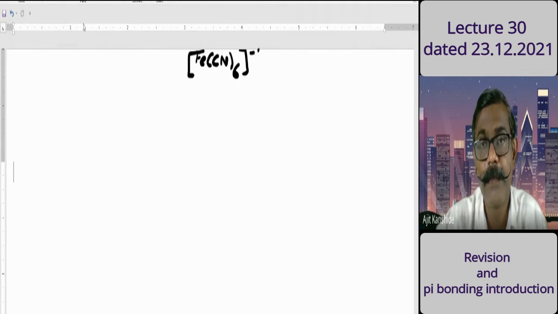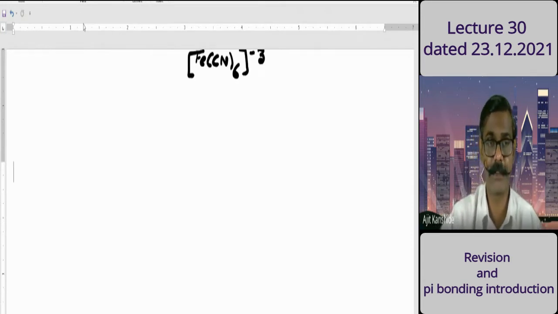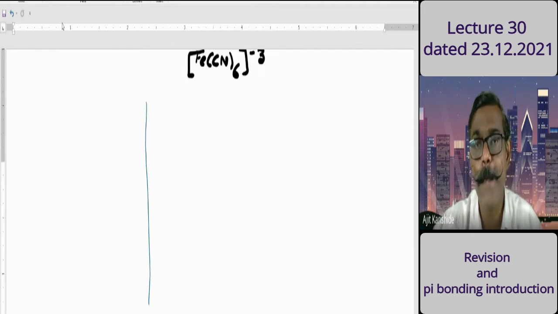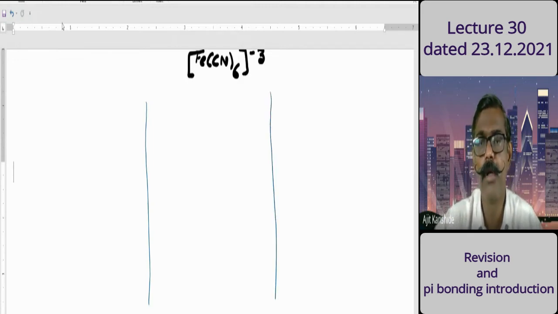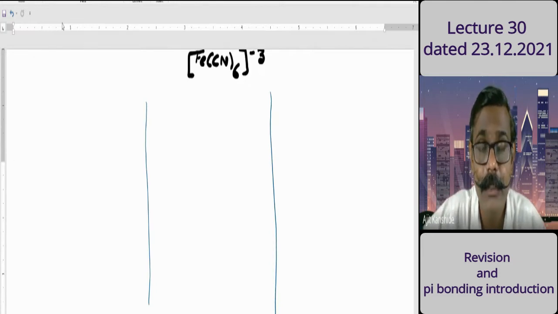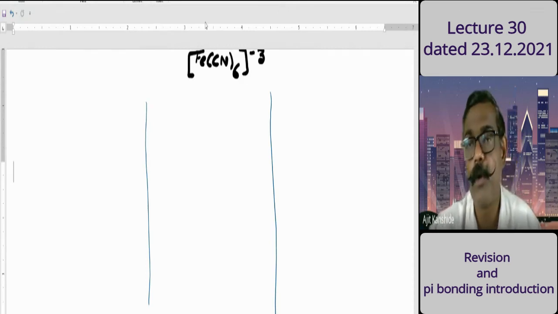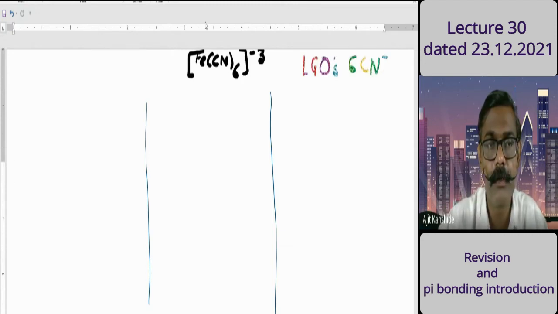[Fe(CN)6]. What is the charge? Since it is a ferric ion complex, the charge is -3. As usual, there should be 3 compartments. The left compartment is for orbitals from the metal ion, the middle compartment is for molecular orbitals of the complex, and the right compartment is for the ligand group orbitals, here the LGOs of 6 CN-. On the left, orbitals of the metal ion, which is Fe3+.